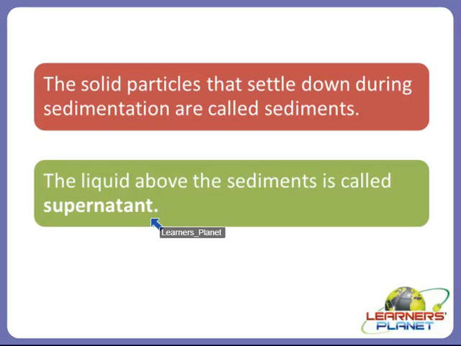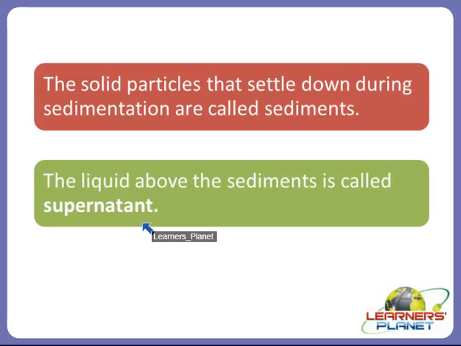Whatever heavier materials there are will sediment at the bottom, and that's why they are known as sediments. And the liquid which contains the other lighter impurities above the sediments is called supernatant, and this whole process is known as sedimentation.